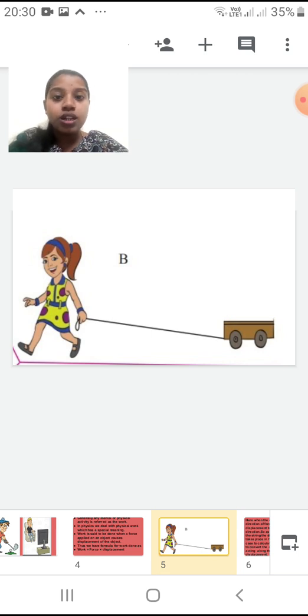The force is acting in a slightly upward direction, and the displacement of the cart is in the horizontal direction. In such cases, how are we going to calculate work done? We will study that with a derivation.